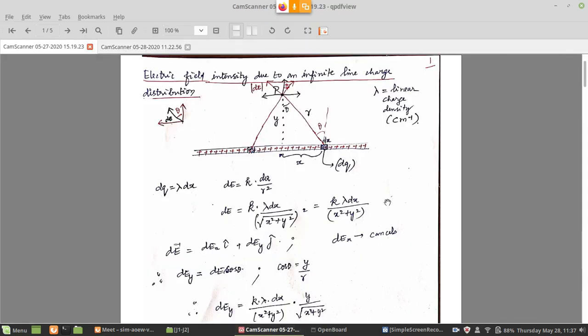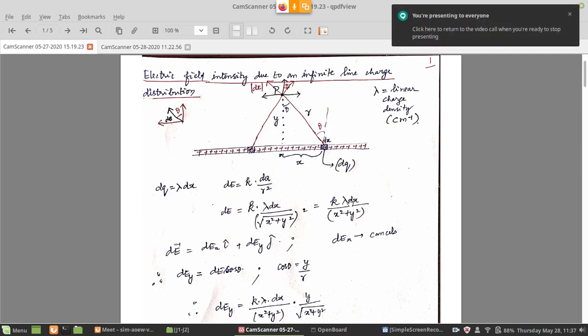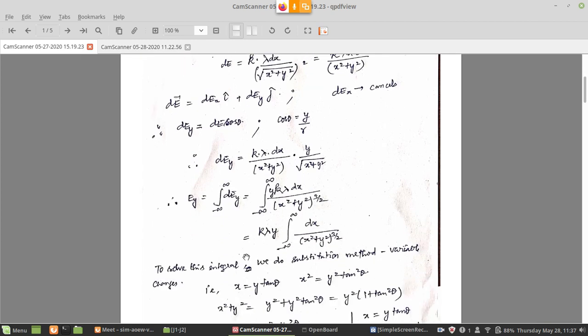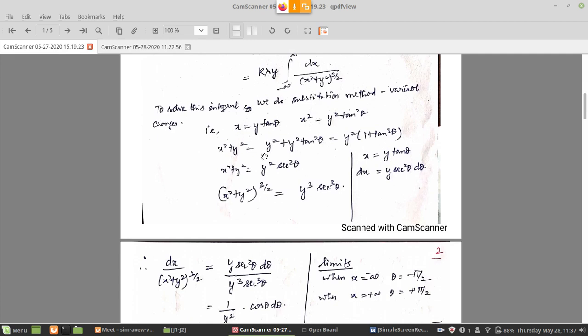quick recap of what we discussed was, first we discussed electric field due to an infinite line charge distribution. That is, if the charge is distributed along a single line extending from minus infinity to plus infinity, at any point away from this line of charge, what is the electric field? That is what we discussed in the last class. So we arrived at a result which is based on the integration method.